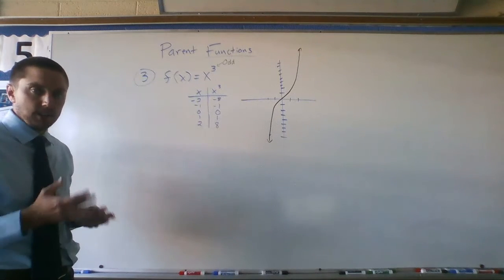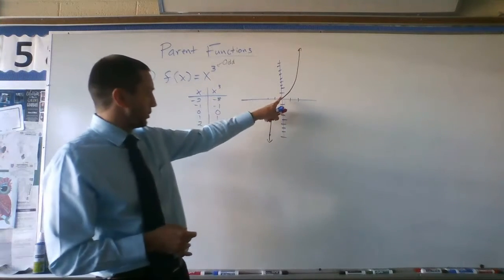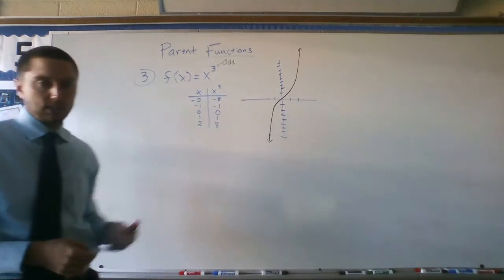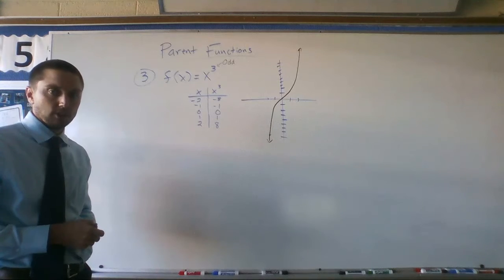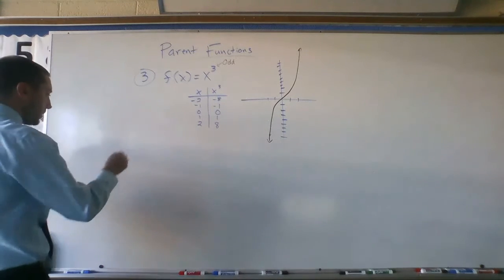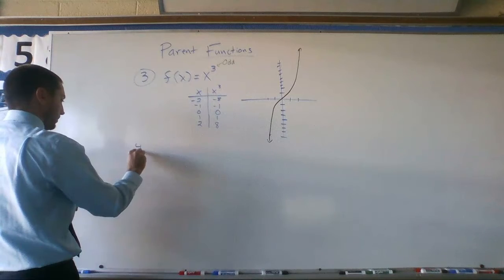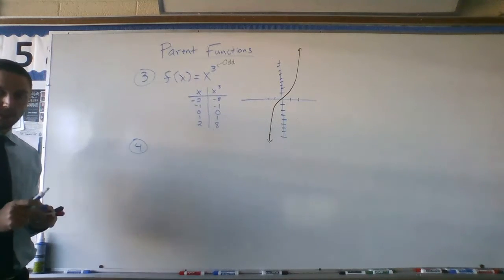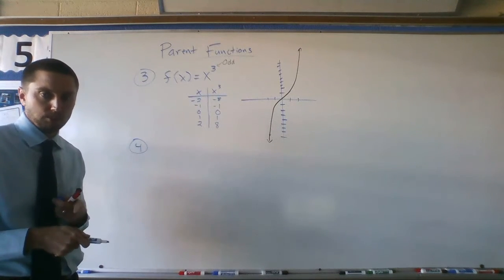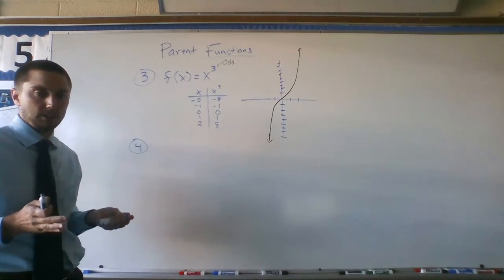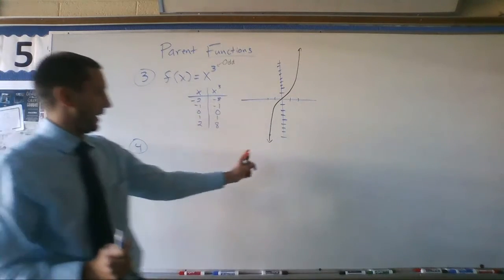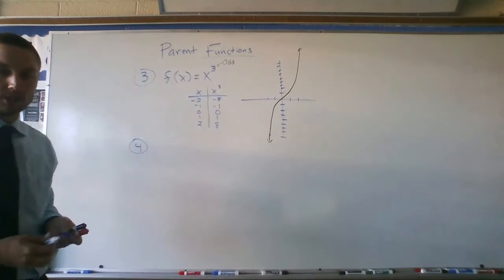Key features here: it goes through the origin, and we have all the negatives and all the positives in both my domain and my range. Now, we did x to the first, x to the second, x to the third, but we already talked about x to the fourth, because all even exponents are going to look kind of like a quadratic, and all odd exponents are going to look kind of like our cubic function here.